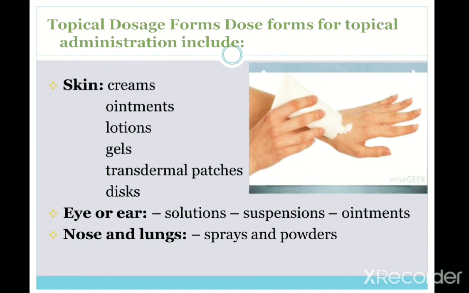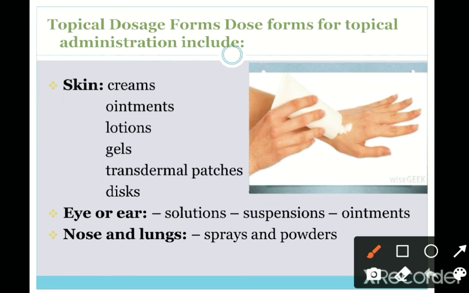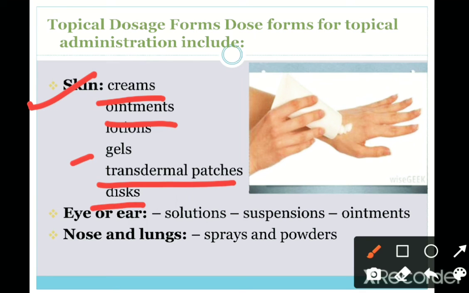And the topical dosage forms which are available in the market, you can see here. For the skin, creams are available, ointments are available, lotions are available, gels, transdermal patches, and discs; these are all applied to the skin. And for the ear and eye, solutions, suspensions and ointments are available. And for the nose and lungs, sprays and powders are used.